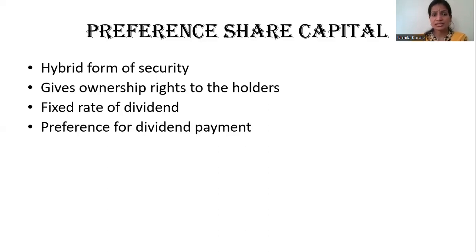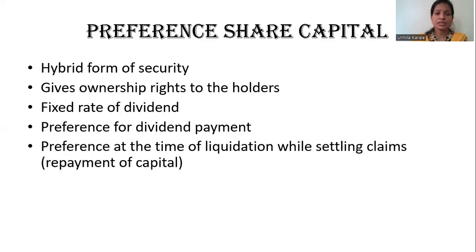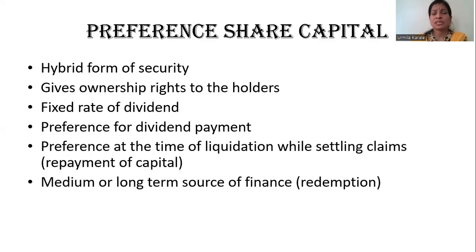Preference shareholders get preference when company makes payment of dividend. Okay, and at the same time when company gets liquidated, they also get preference with respect to capital repayment. It can be medium or long-term source depending on the type. If it is irredeemable preference shares, then definitely it will be long-term source. And if it is redeemable, so redeemable means after some point of time, they are going to get redeemed. That's the reason why they are called medium-term source.